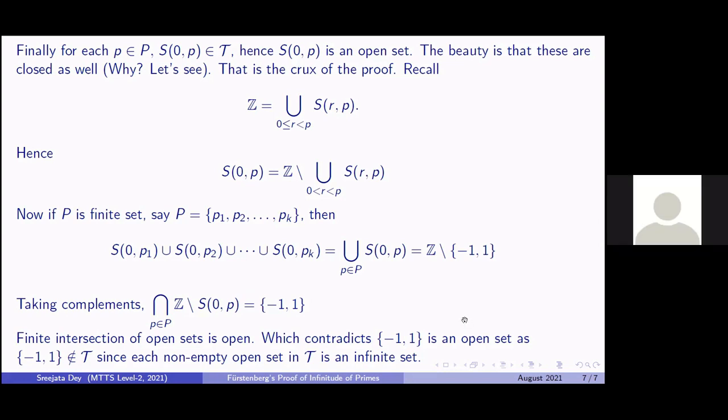I'll mention my references. I referred to Kumarasan sir's video on this topic, which is available on YouTube. And I came across this in the lecture notes of my professor, Dr. Muthatu. So we saw a topological proof of the infinitude of primes.